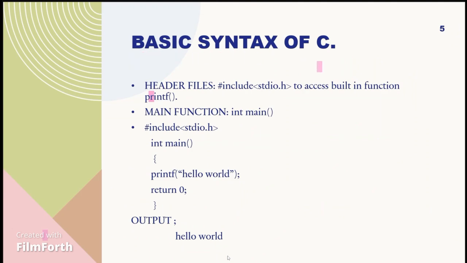Basic syntax of C. Every C program must start with a header file to access the built-in functions like printf. The program must have a main function. This is where the execution of the program starts. Example of a simple program. We start with the header file, next the main function. The body of the program is written inside the curly braces. Every statement in C must end with a semicolon.